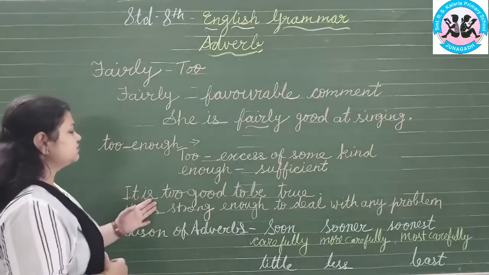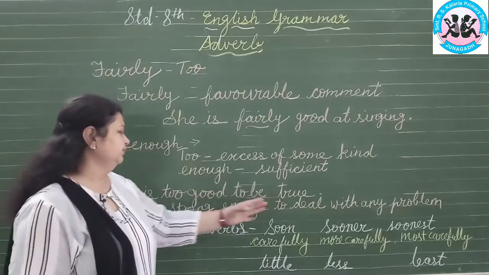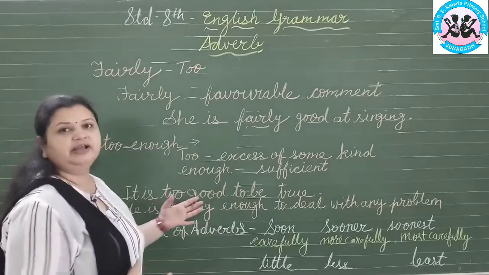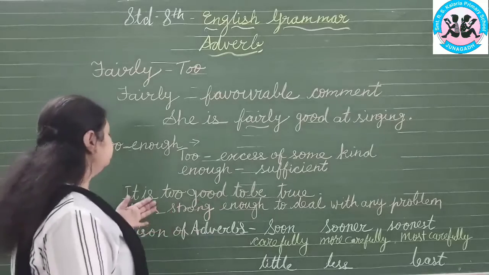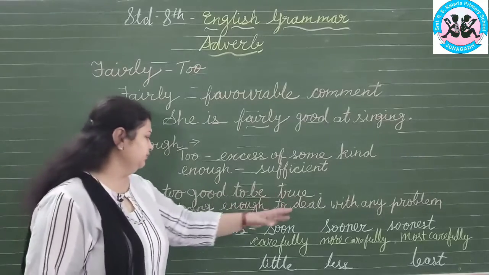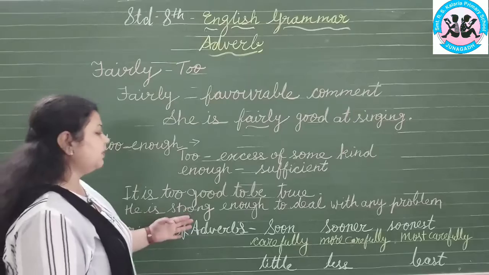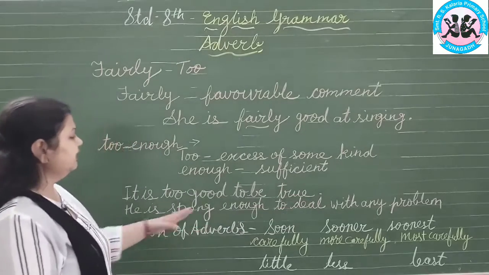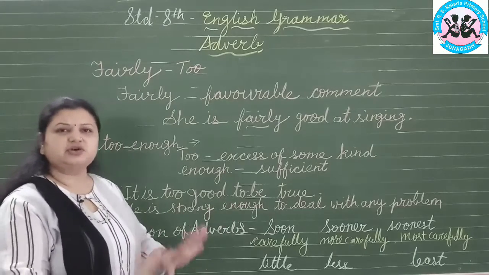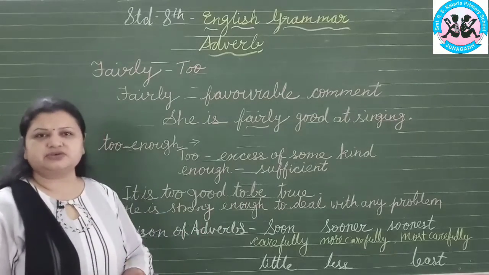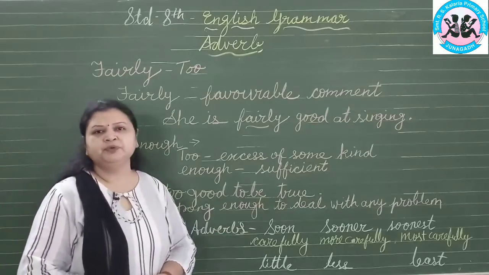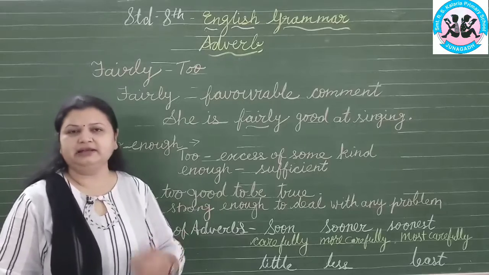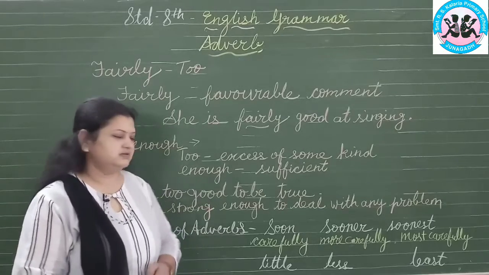Now see, it is too good to be true. Here too is used because it is excessive; this sentence requires an excessive sense. So it is said that it is too good to be true. And then, he is strong enough to deal with any problems. Here again enough means sufficient; he is strong enough to deal with any problem. So accordingly we can use too and enough. Already I have explained you in my last sessions.